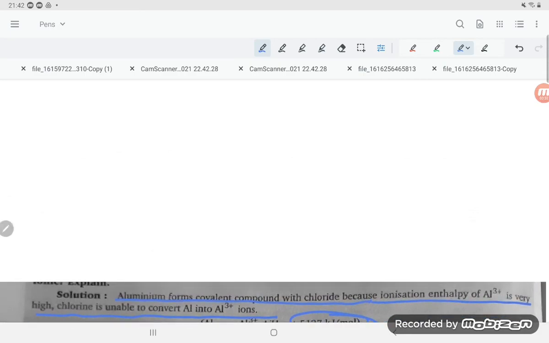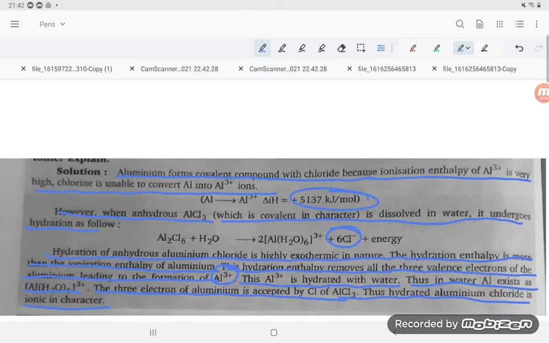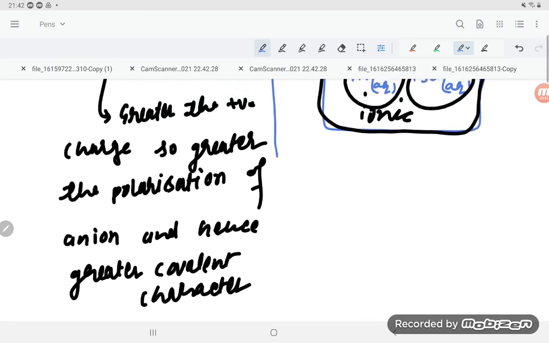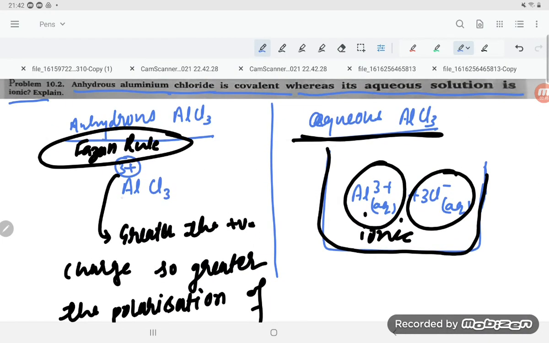So dear students, firstly the reason they have given in the book is not that correct, but if you know the Fajan rule, you can easily explain that AlCl3 is a covalent compound. It has greater covalent character because of the smaller size of the cation and higher charge density, giving more polarization. In aqueous solution, it dissolves because of the high hydration energy, and it forms Al3+ and 3Cl-, and that is how the ions develop, making it an ionic compound.